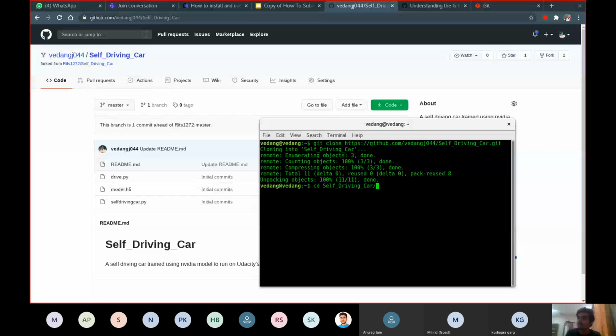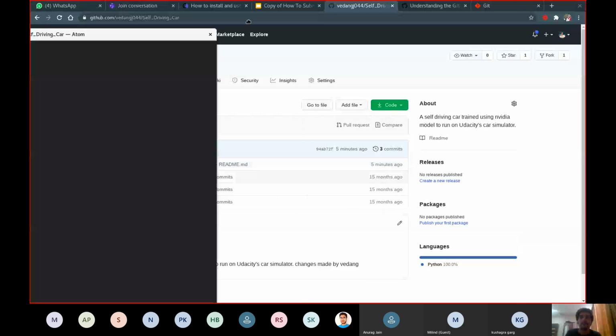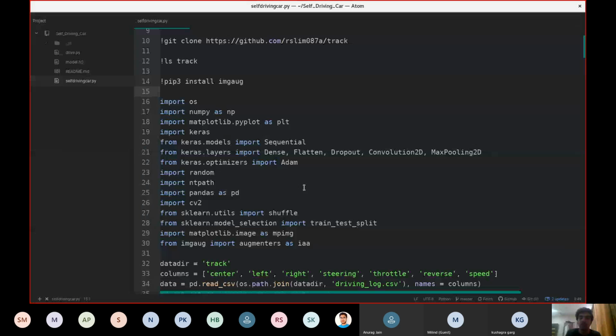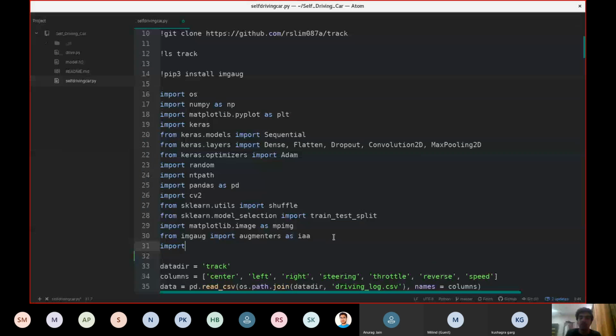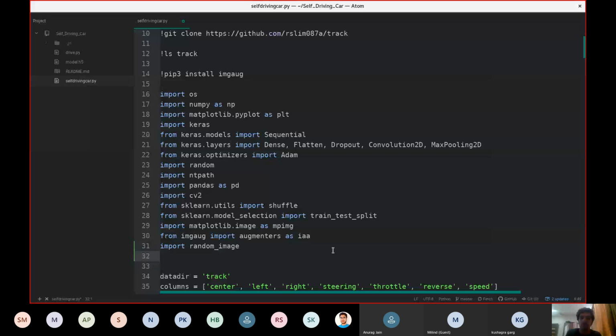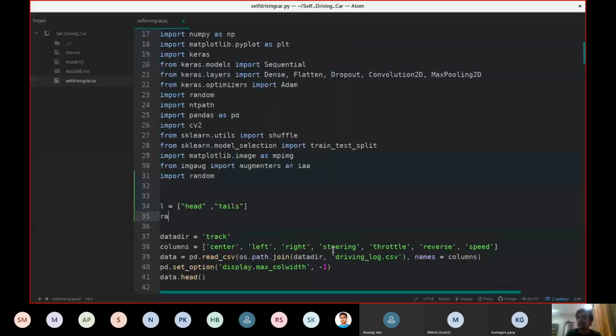Let me show you in Atom. Whatever code was visible to us on GitHub is now visible in my local text editor. Easy. So if Ritik wants me to add an import, import random, and some feature, like adding a random number, this is a demo, so I am just doing random stuff.